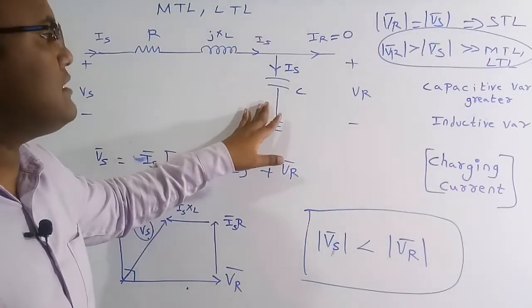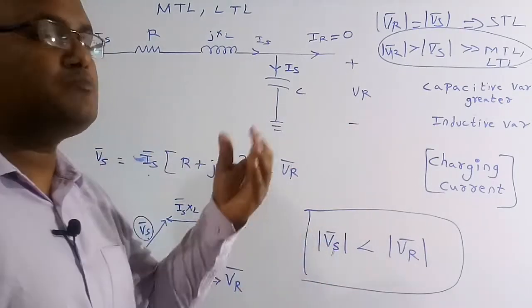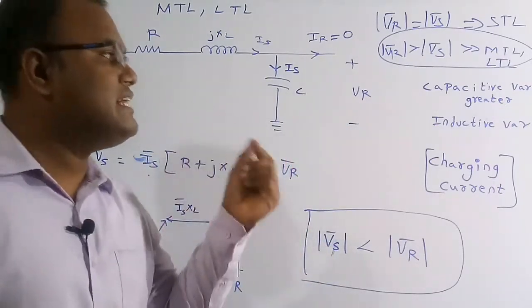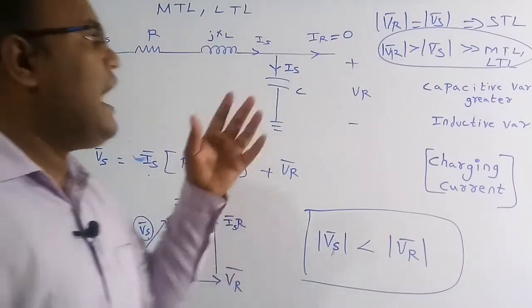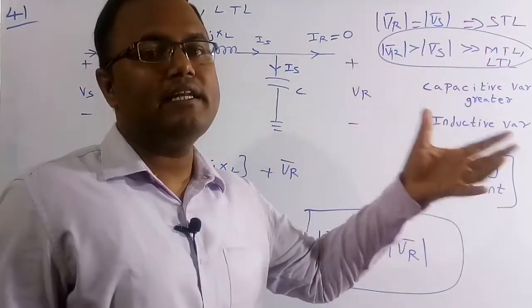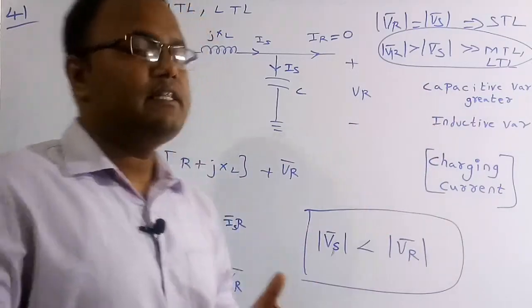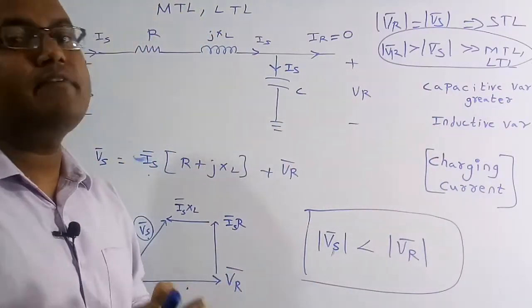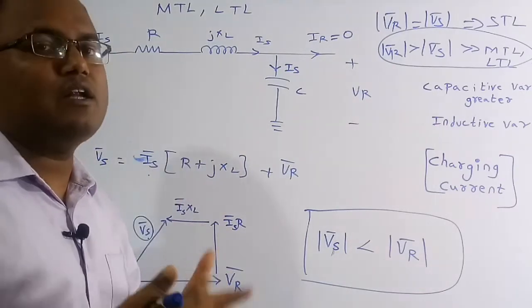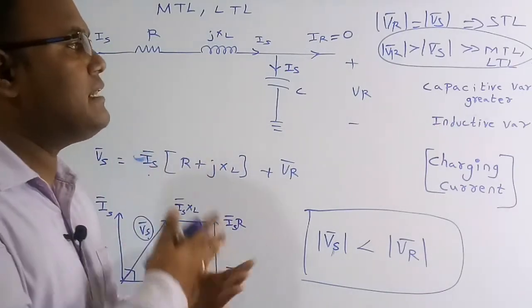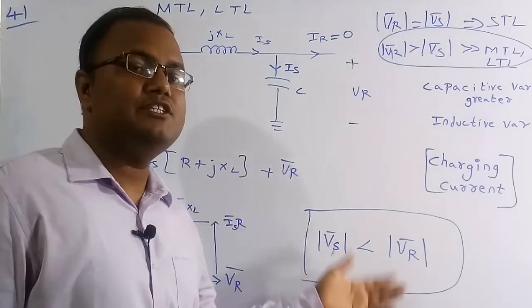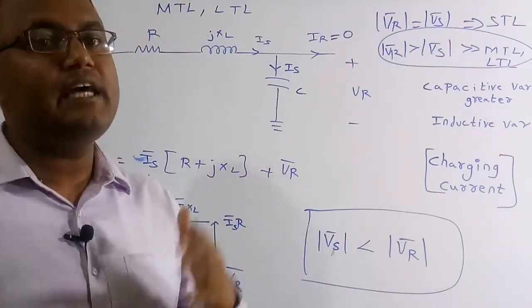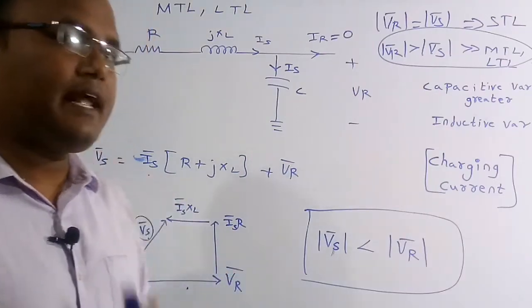Because of line capacitance, even at no load condition, a small amount of current is going to flow, that we are going to call the charging current. Or in another way we can say that at no load condition the capacitive reactive power is always greater than the inductive reactive power. The amount of capacitive reactive power required is very, very high when compared to the inductive. So because of this nature, for the medium transmission line and also for the long transmission line, the receiving end voltage is always greater than the sending end voltage, and this we are going to call the Ferranti effect. So now we are going to solve the 42nd question.